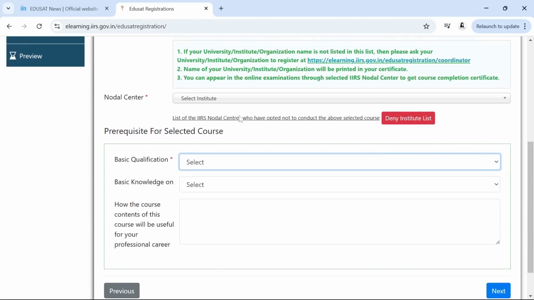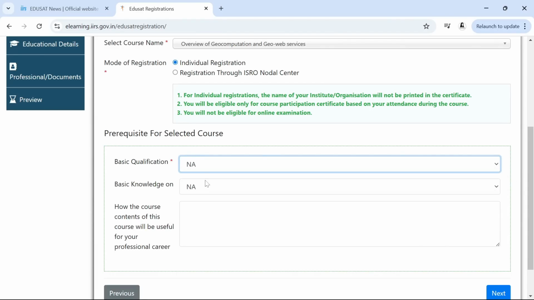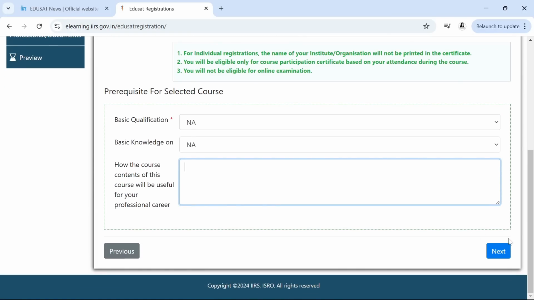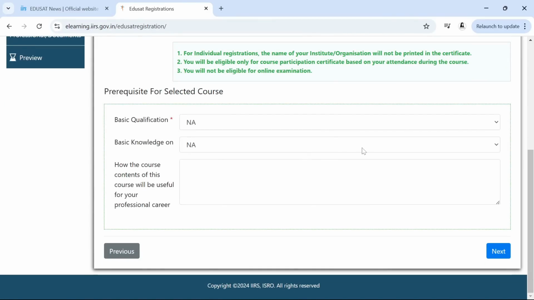Prerequisite for the selected course. See, the basic qualification prerequisite is nothing. Prerequisite for this course is nothing, so you can select any. How will this course content be helpful for your professional career? You can just write down in a few words, and then next. Once you click on next, you have to submit your personal detail, educational detail, professional document, preview, and then you can just submit. After that, you will get a mail with a user ID and a password.